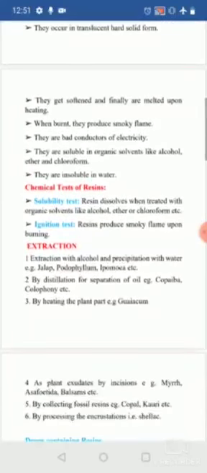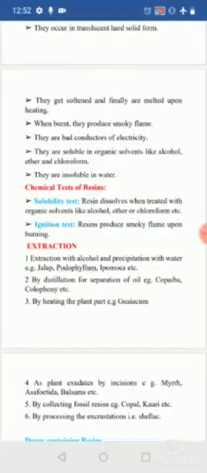When coming to the extraction part, you can use various methods for the extraction of the resin. The first method is extraction with alcohol and precipitation with water. Since they are soluble in alcohol, they can be easily dissolved in it. Once they are extracted in alcohol, you add that alcoholic solution to water. They are insoluble in water, hence they produce a precipitate, and you can easily separate it by filtration. Examples are jalap, podophyllum, or Ipomoea. You can extract by using this technique.